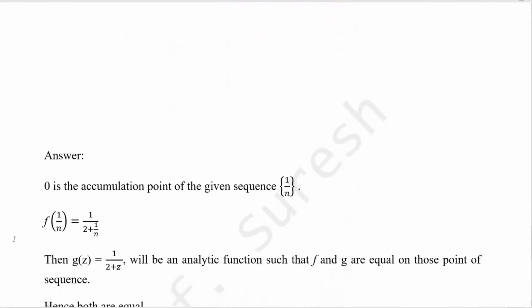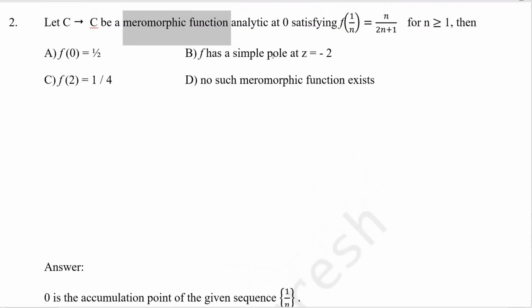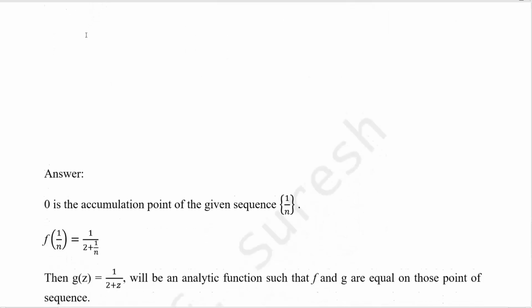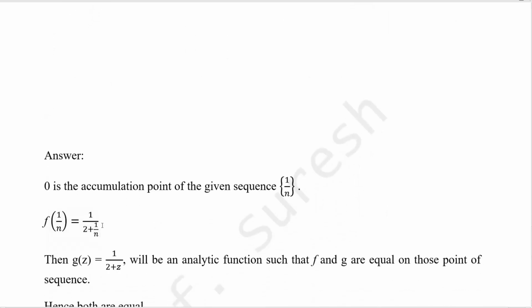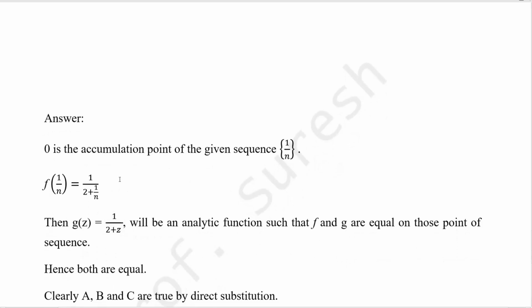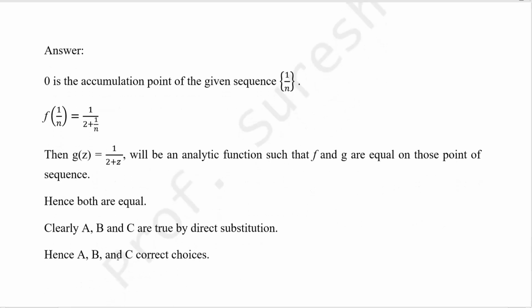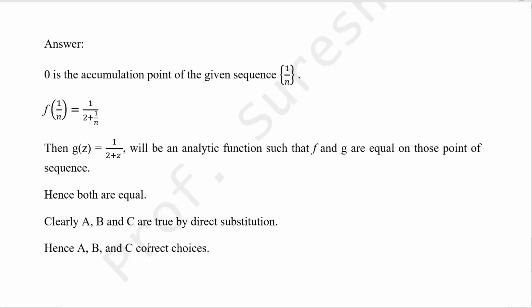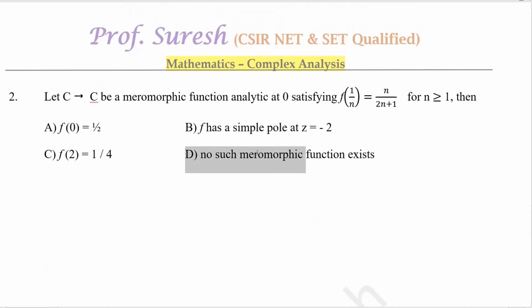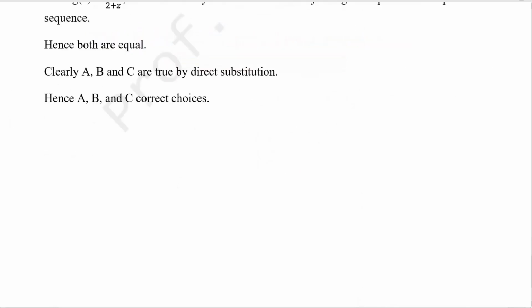Same model. Here 0 is the accumulation point, because we are checking 1 by n, and 1 by n tends to 0. That 0 is in the whole complex plane; the domain is the whole complex plane, so no problem. Then f of 1 by n can be written by taking n outside and cancelling n, so we get 1 by 2 plus 1 by n. Take the function g of z equal to 1 by 2 plus z. These both satisfy, so f equals g. Clearly we can check by direct substitution like the previous problem. The options A, B, C are correct. Only option D is not true; no such meromorphic function exists. Hence the options A, B and C are correct.